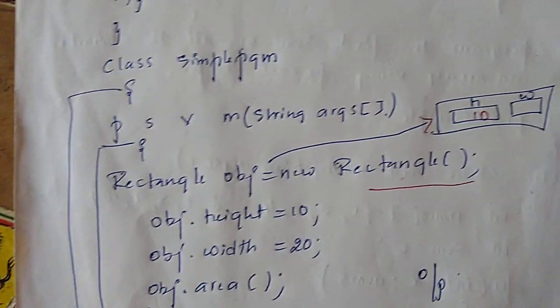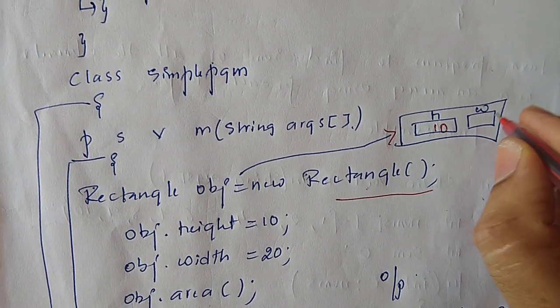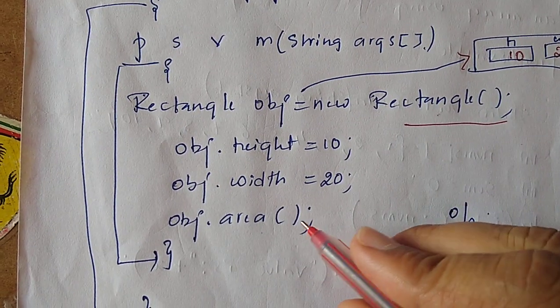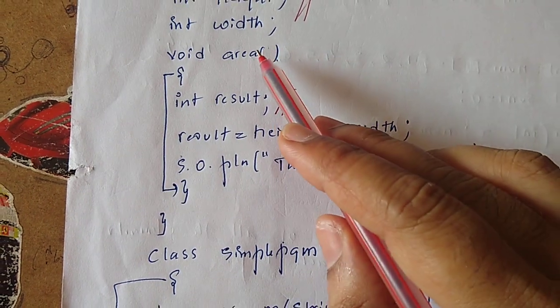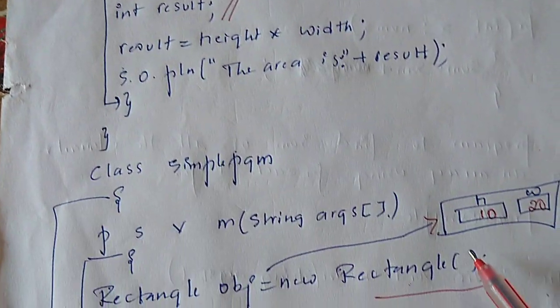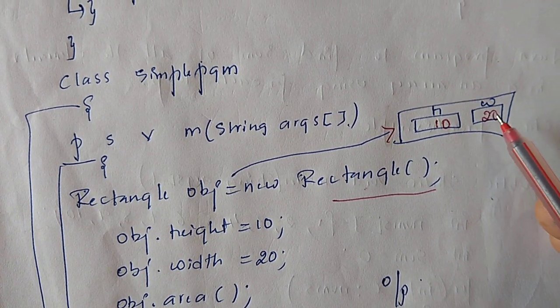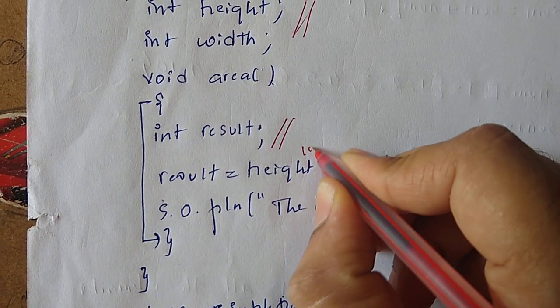Width I'm assigning 20, so width has space, and within it I'm storing 20. Next I'm calling area with respect to the object, so this function will be called. Since I'm calling it with respect to obj, height and width have the values 10 and 20.